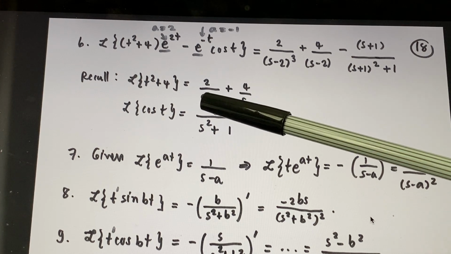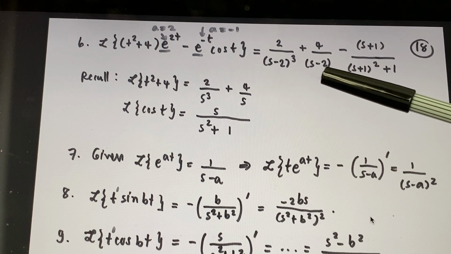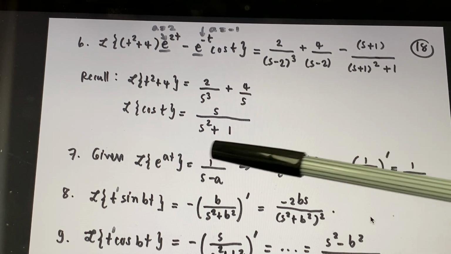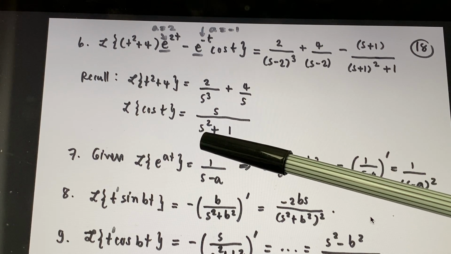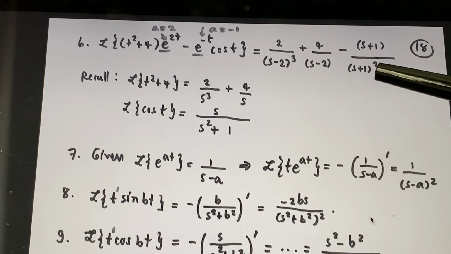And now this group, you shift it with a equal to 2. So wherever there is s, you plug in s minus 2, s minus 2. Okay, we have these two terms. And this one, you shift it with a equal to minus 1. So wherever there is s, you need to plug in s minus minus 1, which is s plus 1 and s plus 1. All right.